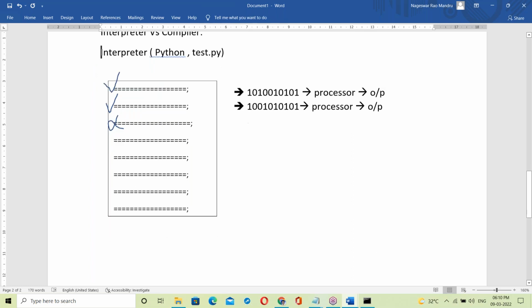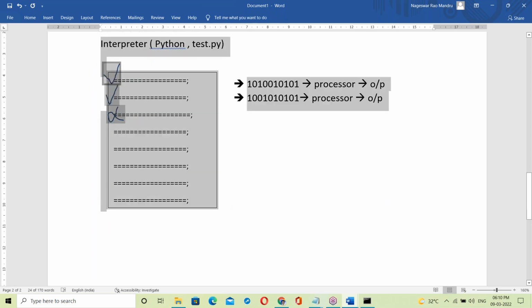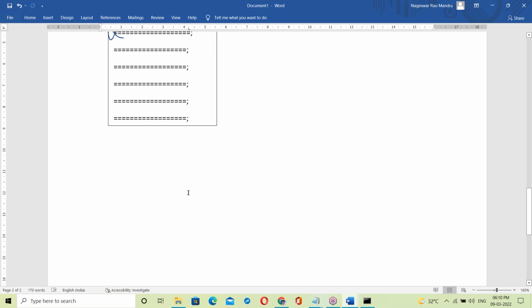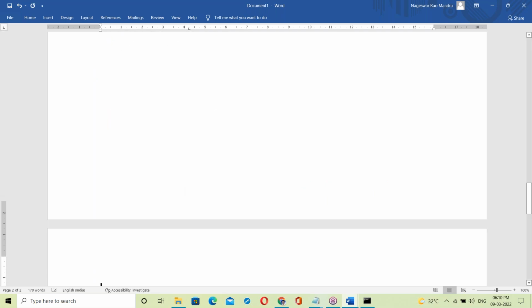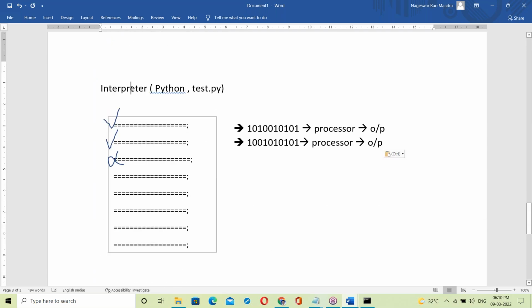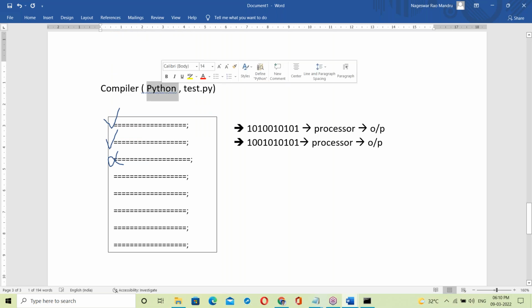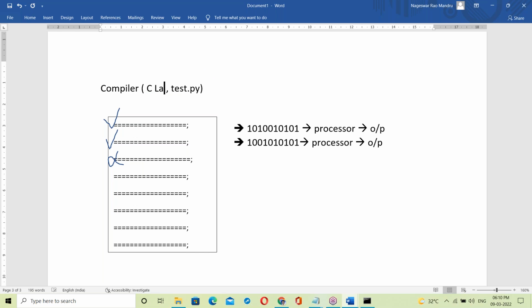Okay, now let us see the same thing for the compiler. How is the compiler working? Let us see about the compiler. For the compiler, take the C language; C is compiler based. Suppose a test.c program. How does it work when it is compiled here?